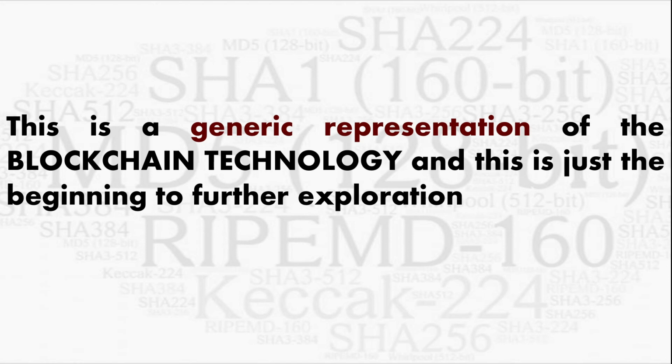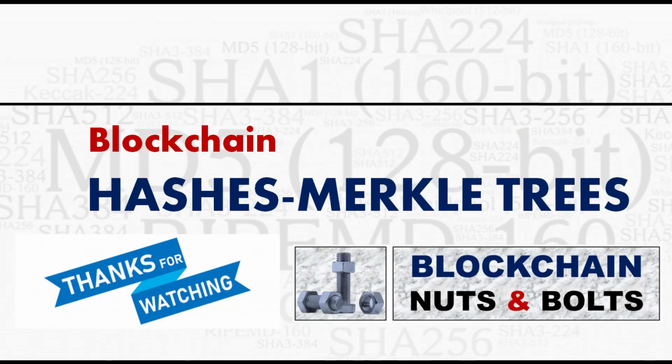So again there are multiple concepts behind it. It is not so simple that a transaction is simply added to a block and the hash is taken. There is consensus, there is proof of work, and then there are other concepts that I have inferred at various points of time about being in the ecosystem that runs the complete Bitcoin. So for now I am completing this video, which was giving you an idea of what hashes are, what Merkle trees are, and how these hashes and Merkle trees constitute and assist in a blockchain.